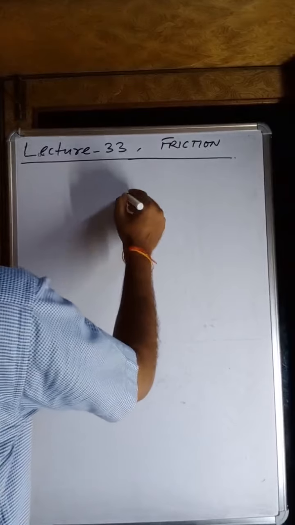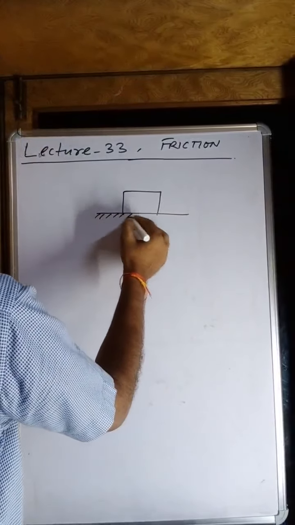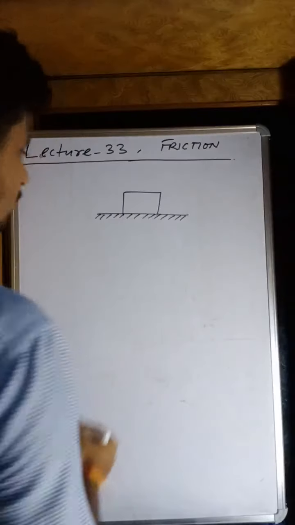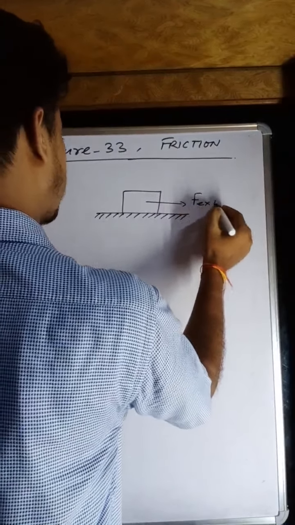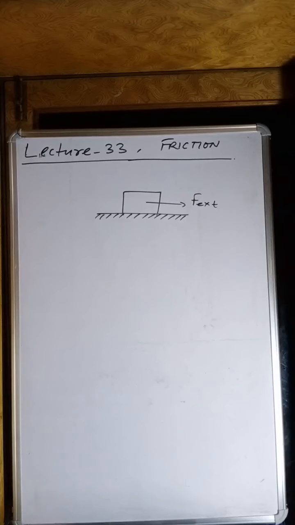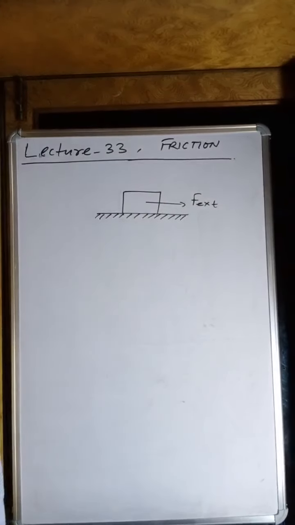My dear students, if I draw a body like this one, it is quite obvious that the surface is rough. Then you will say, from the experience of your childhood, if any force is acting in this direction, it is the external force. Then you will say, of course, there will be friction force. It will act in this direction to oppose the motion, that is, against the external force.